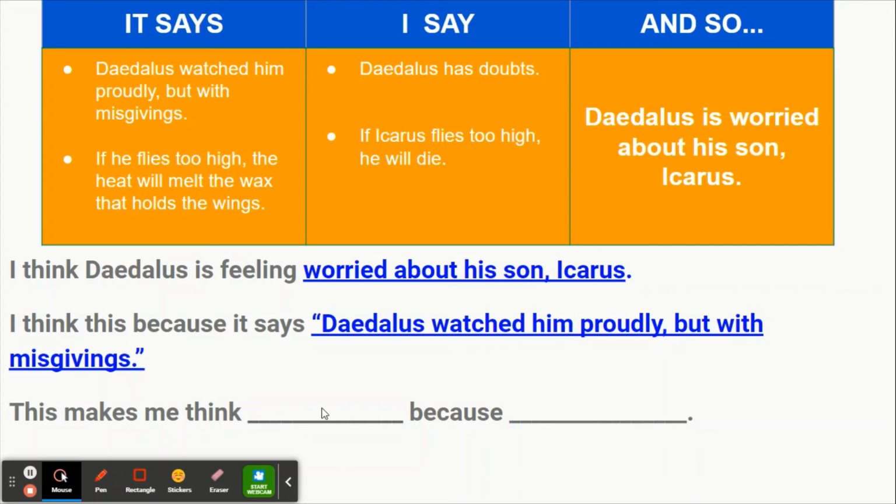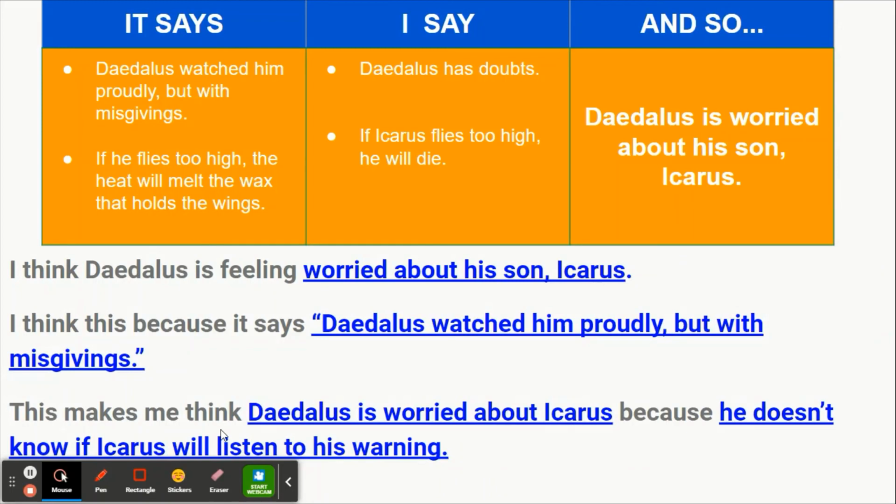So lastly, again, this is our hard part. First we go back to our inference here, an inference about Daedalus being worried. And then in this last portion, we have to explain our answer. We have, this makes me think Daedalus is worried about Icarus. That is our inference, that he's worried because he doesn't know if Icarus will listen to his warning. And if Icarus does not listen to his father's warning, he could possibly die.